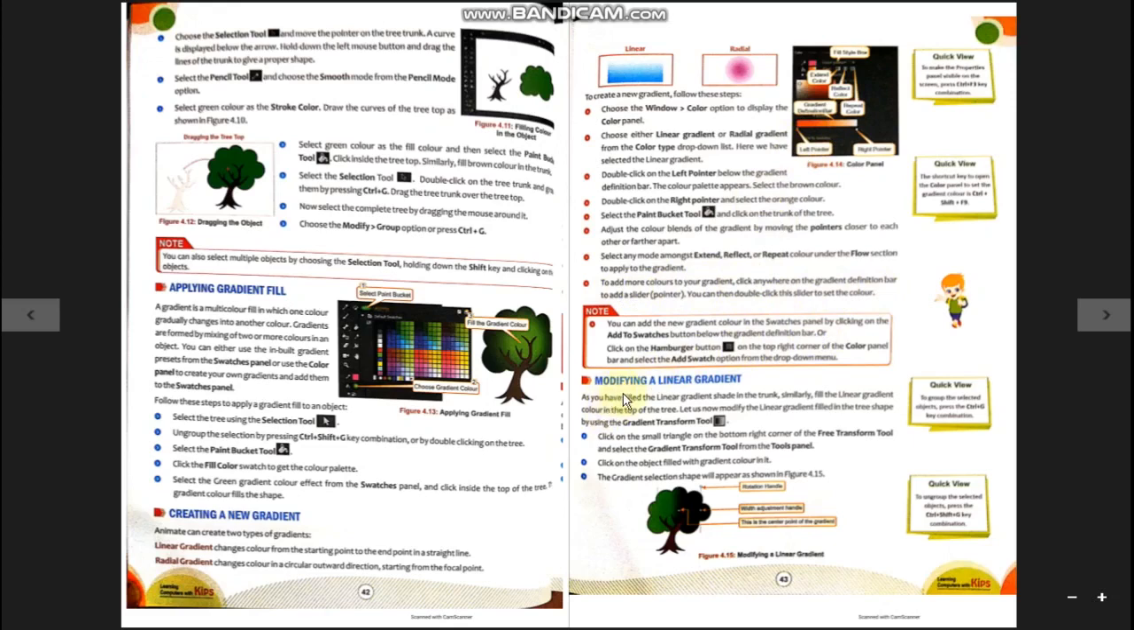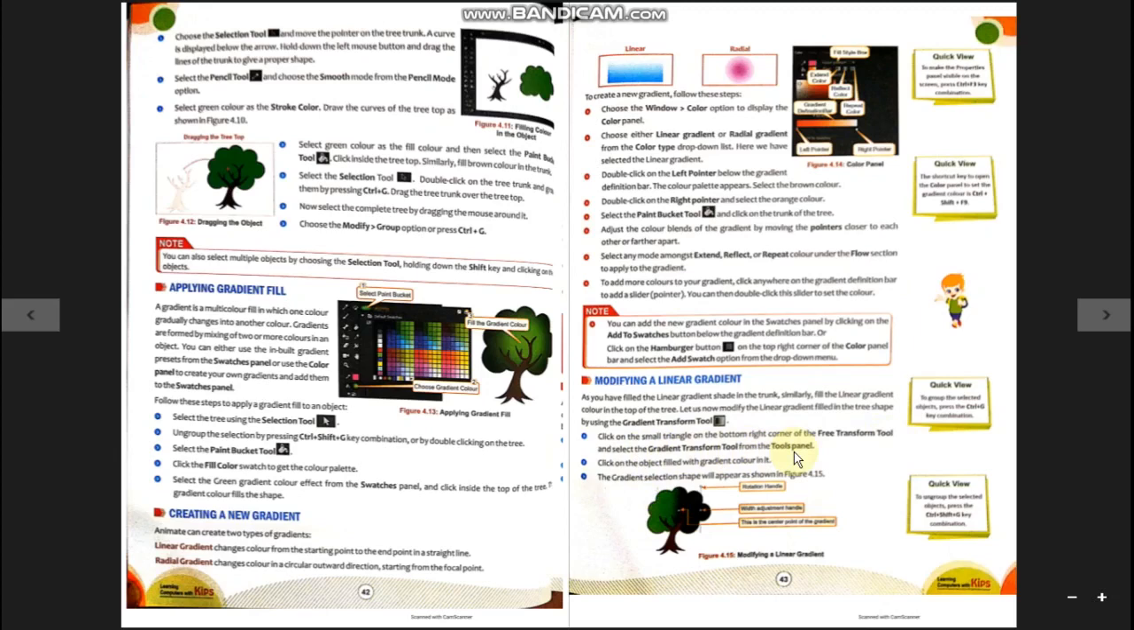The next point is modifying a linear gradient. Suppose you have created a linear gradient and now you want to modify it, you want to make some changes in the gradient. For example, it is vertical this time and you want to make it horizontal, or diagonal, or center vertical, center horizontal. Many options are there, so you can do all this. To do this, click on the small triangle on the bottom right corner of the free transform tool and select the gradient transform tool from the tools panel.